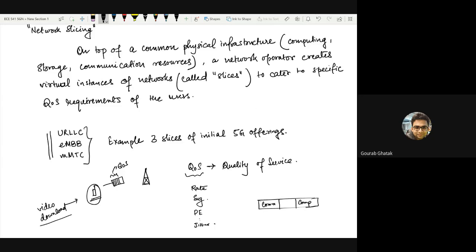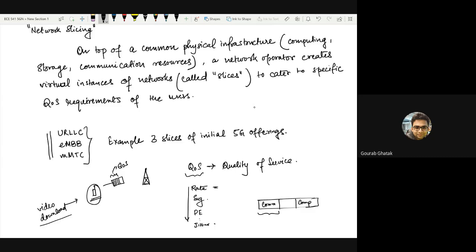For a video download, however, you just need a very high communication service, which means you need a very good data rate. You do not really care too much about storage or computation resources. So this kind of service is categorized by a QoS vector which has a very high demand on rate and not so much on the others.